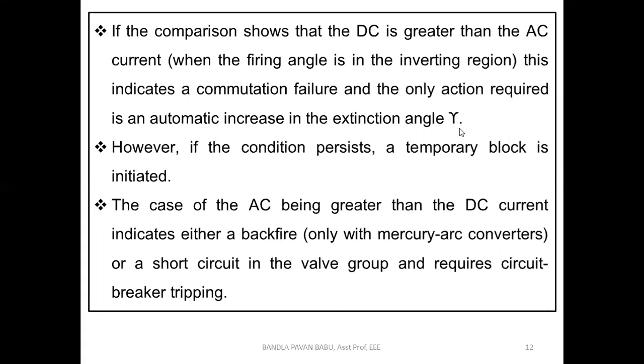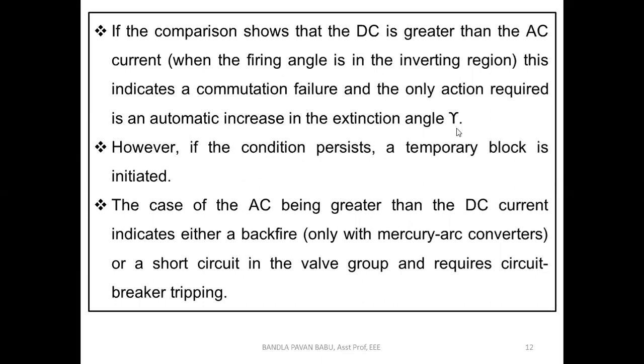If the DC current is greater, that means the input is greater at the inverter side. The cause may be a commutation failure. Then we increase the extinction angle, and increasing the extinction angle controls the output voltage.